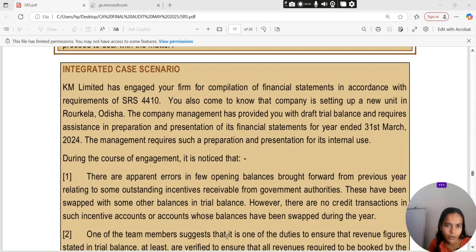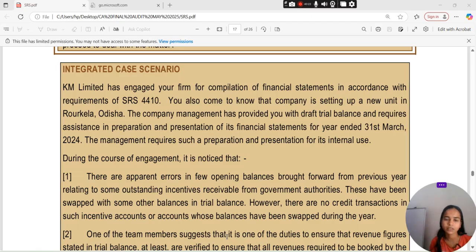KM Limited has engaged your firm for compilation of financial statements in accordance with the requirements of SRS 4410. You also come to know that the company is starting a new unit in Rourkela, Odisha. The company management has provided you with a draft trial balance and requires assistance in the preparation and presentation of its financial statements for the year end. The management requires such preparation and presentation for its internal use.